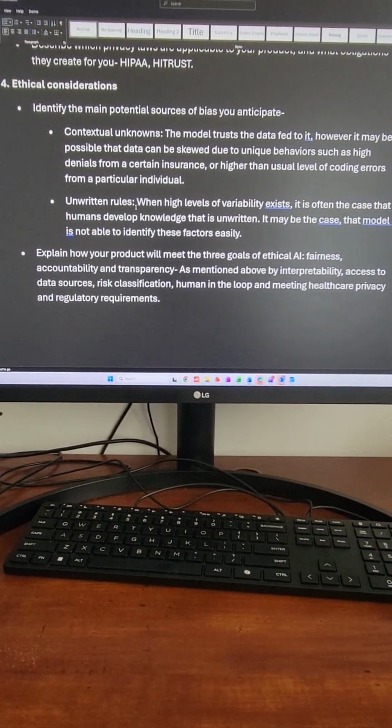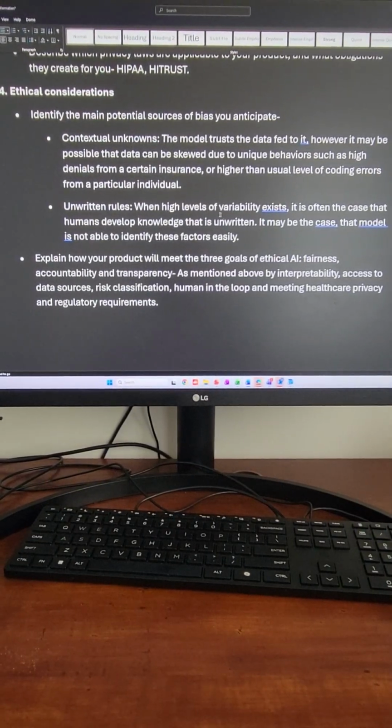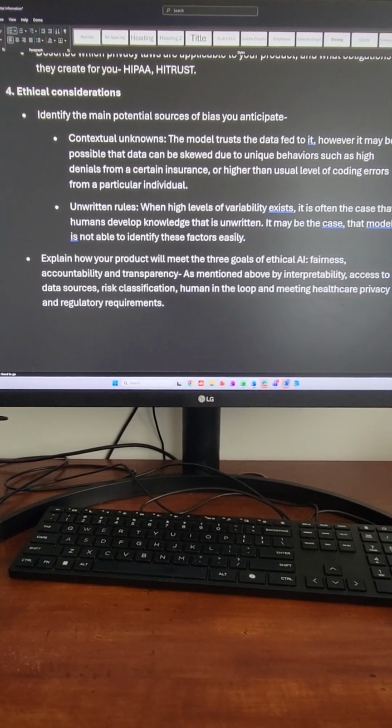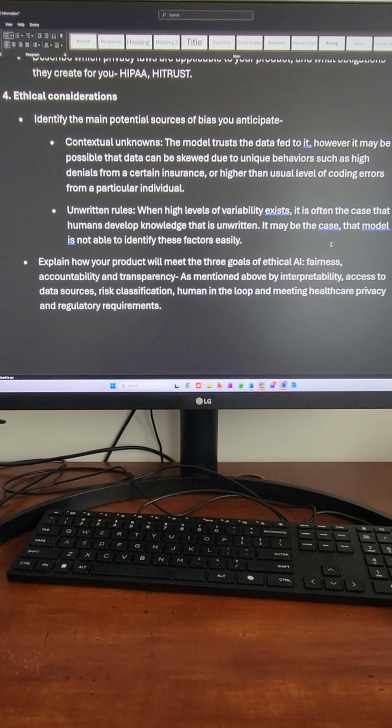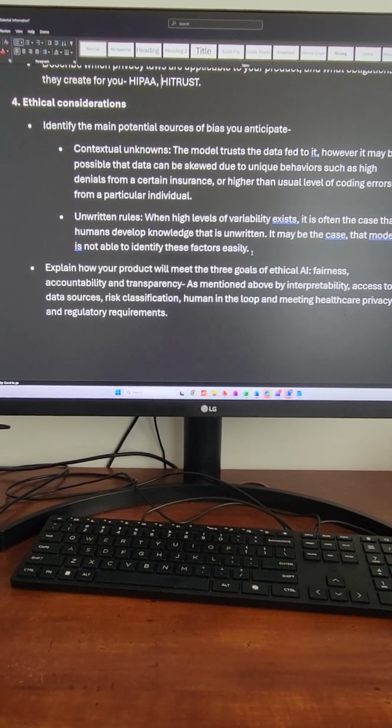There can be unwritten rules. In any system used with a high level of variability, it is often the case that humans develop knowledge that is unwritten, and it may be the case that the model is not able to identify these factors and feed that into its model.